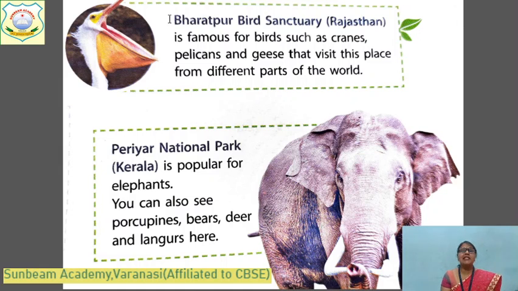And another is Periyar National Park. It is famous for elephants. White elephants and different endangered species of elephants are kept here. You can also see here in Periyar National Park the porcupine, bears, deer, and langurs. You must visit this. These are what are the national parks and sanctuaries? These are made by the government. They are kept in their natural habitat.